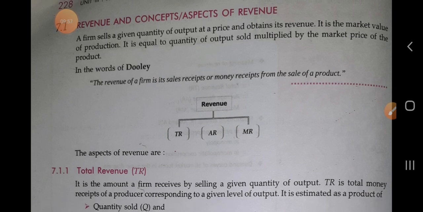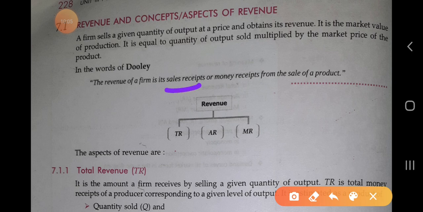So in the words of Dooley, the revenue of a firm is the receipts or the money received, sale receipt or the money received from the sale of a product. Okay, सेल करेगा कुछ भी प्रोडक्ट, कौन करेगा सेल? प्रोड्यूसर. सो जो भी उसकी रिसिप्ट होगी, whatever the receipt and the money received is called the revenue of the firm.